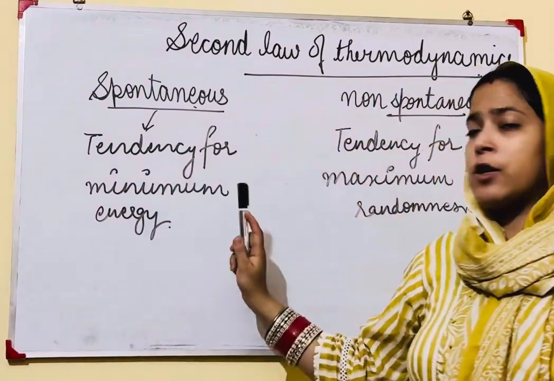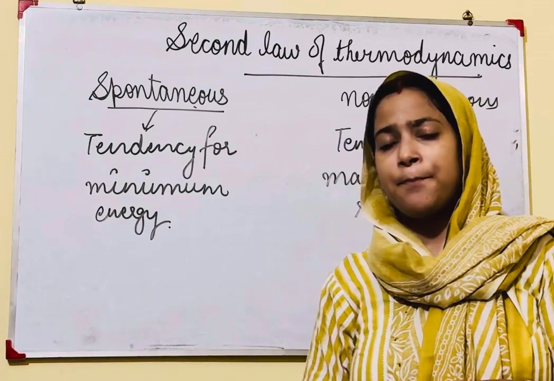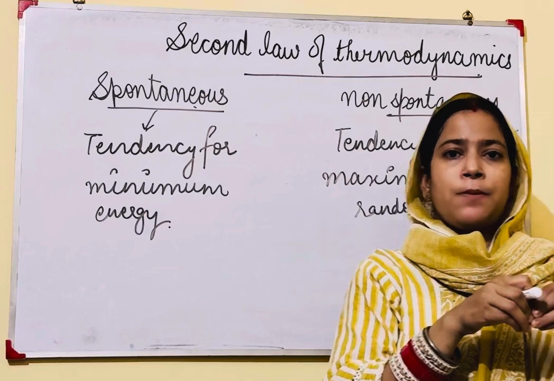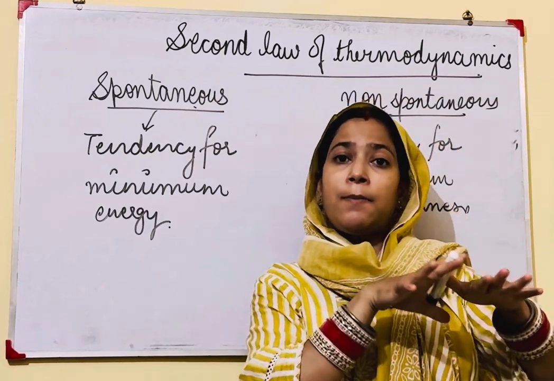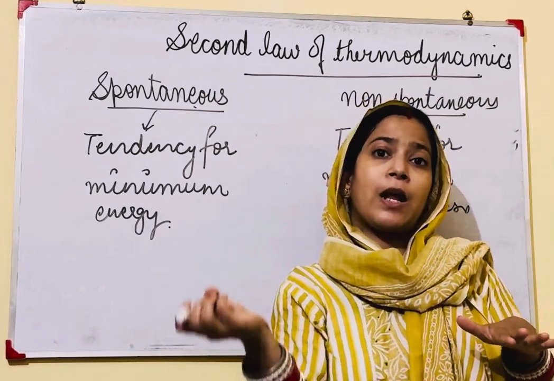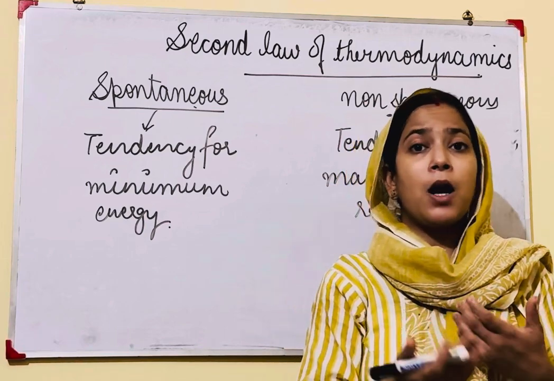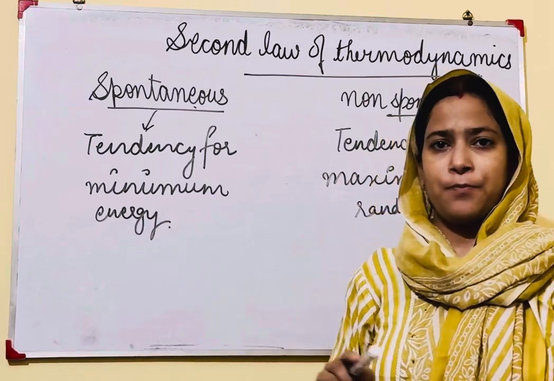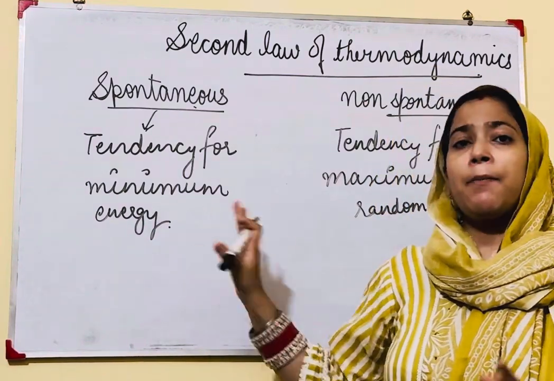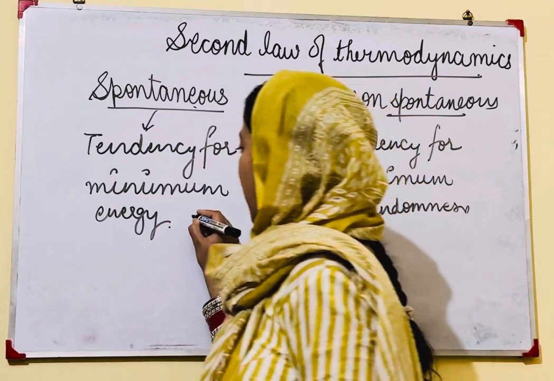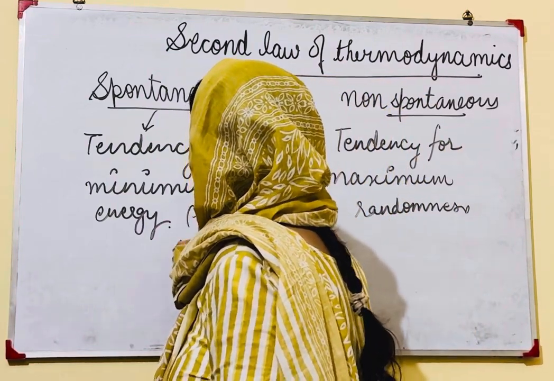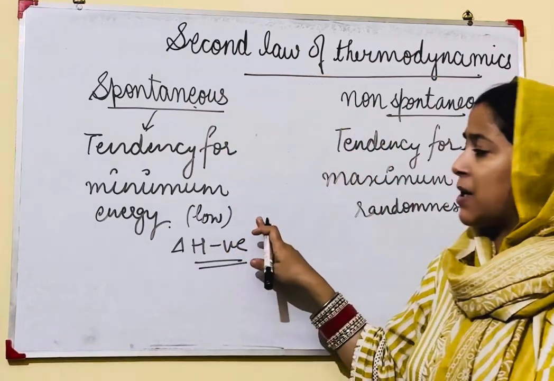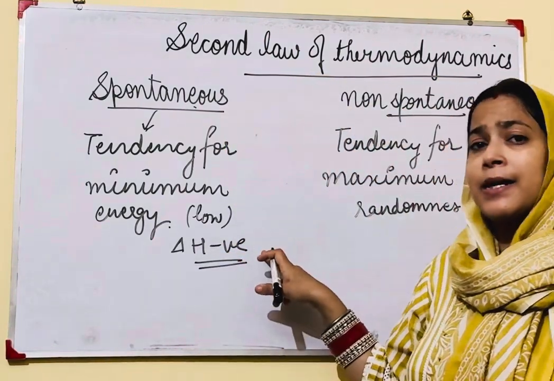Tendency for minimum energy. Minimum energy means maximum stability. If an electron has minimum energy in its ground state, then it is more stable. If it gets more energy, it becomes unstable. So to become more stable, there should be minimum energy. Minimum energy means your energy should be very low, meaning delta H should be negative, that is, enthalpy should be low.